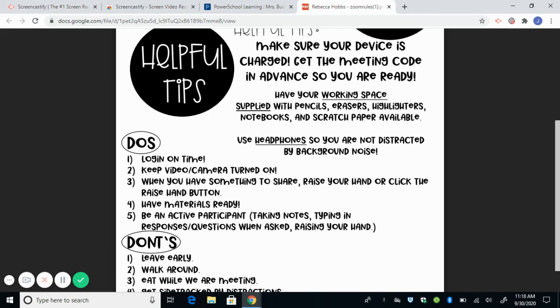And also with their Zoom, it should have their first and last names only. It shouldn't have nicknames or anything inappropriate. And they should be muted when they enter, and when they're answering questions, they can unmute. Also, students shouldn't be leaving early from the Zoom. They shouldn't be walking around or eating while we're in a meeting. It's just the same thing as when we're in the classroom. I have some kids doing their hair. We just need to make sure that we are treating it like they're sitting right in front of me.